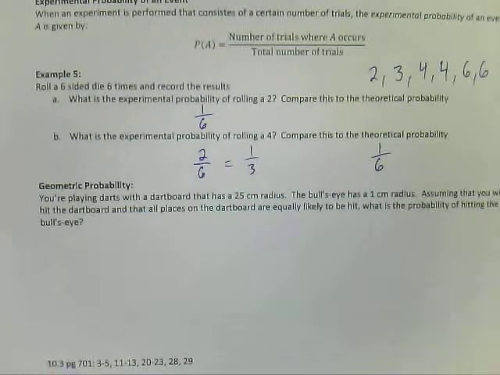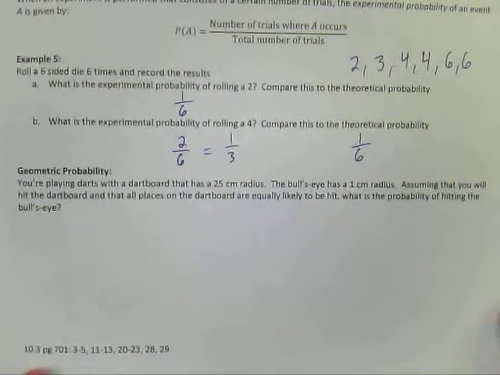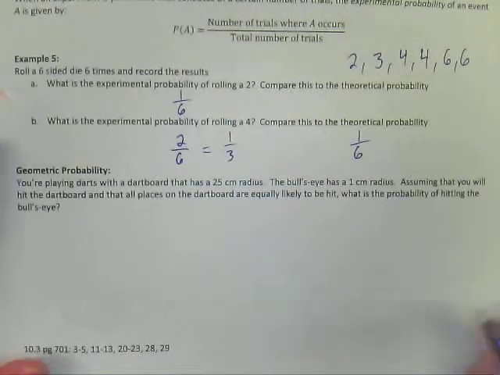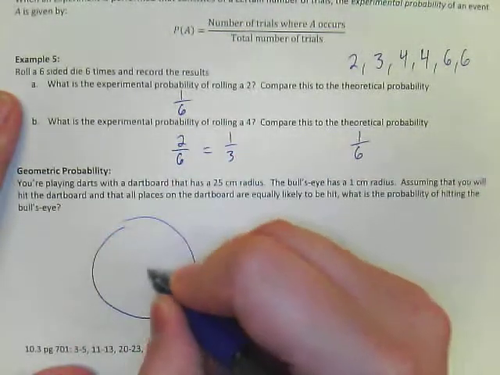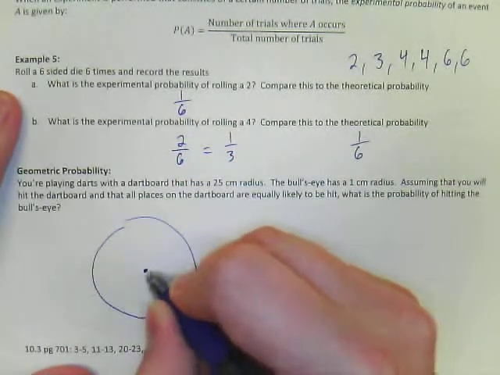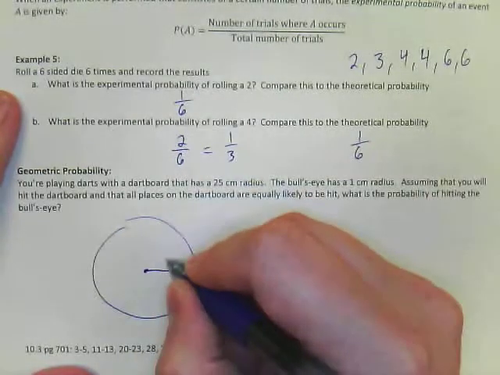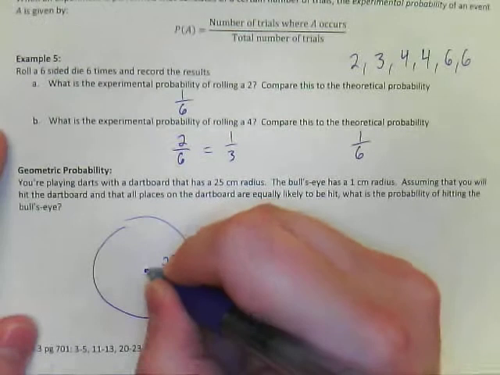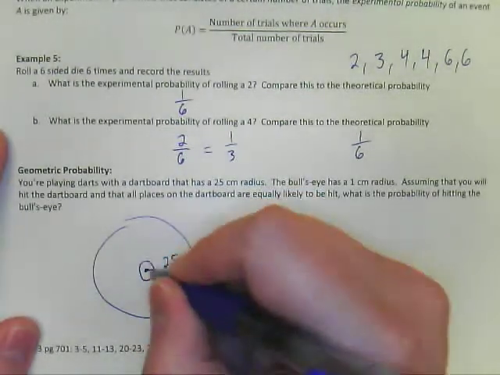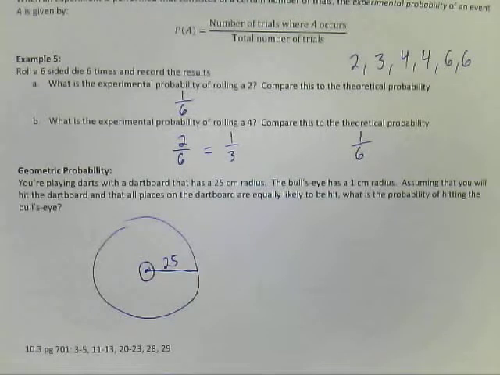Last bit here is geometric probability. So this is geometric because we're dealing with areas here. So we're playing darts with a dartboard that has a radius of 25 centimeters. So the radius is the distance from the center, from the bullseye to the edge, 25. And then the bullseye has a radius of 1 centimeter. Assuming that you hit the dartboard and that all places on the dartboard are equally likely to be hit, what is the probability of hitting the bullseye?